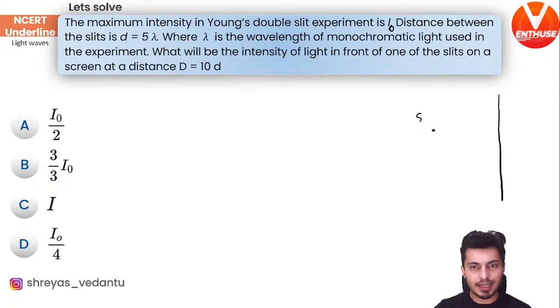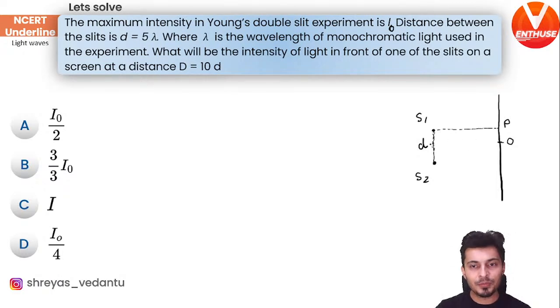This is your slit S1 and this is your slit S2. The distance between them is small d, and in front of it, that means over here, you are right over here. This is not the center.